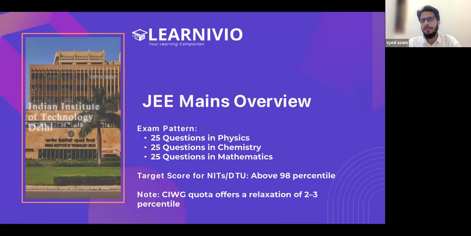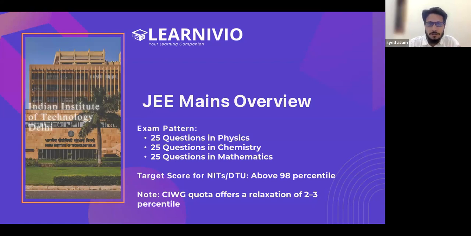Recently, NTA has updated the pattern of JEE Mains. Now it has 25 questions from physics, 25 from chemistry, and 25 from mathematics. So total 75 questions. Each question has 4 marks, so around 300 marks. In JEE Mains, the admission cutoff is not through score, it's basically through percentile.